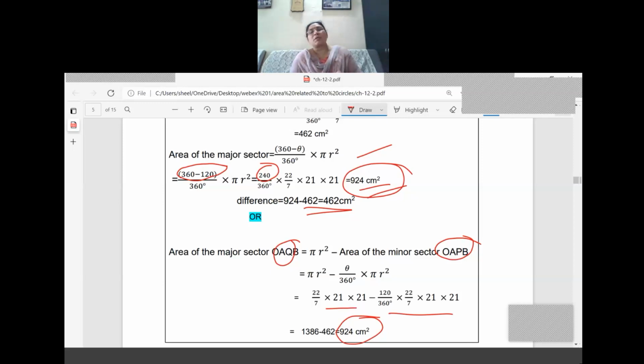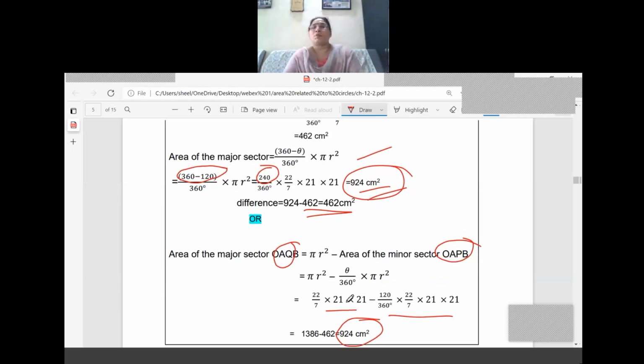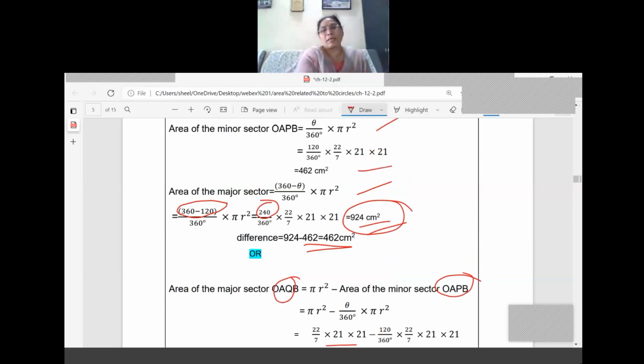Which is easy for you, that you can choose. I'm not compelling that you should go for the first formula or the second formula. So the area of the major sector can be calculated in two different ways. The first one is the normal formula, that is 360 minus theta whole divided by 360 into pi r square. But the second one, what we have done, the area of the major sector can be calculated from the complete area, the circle's area minus the area of the minor sector. Because we are already calculating the area of the minor sector here, right? So that also we are using here. So anybody who wants to use the complete area of the circle can go like that also.